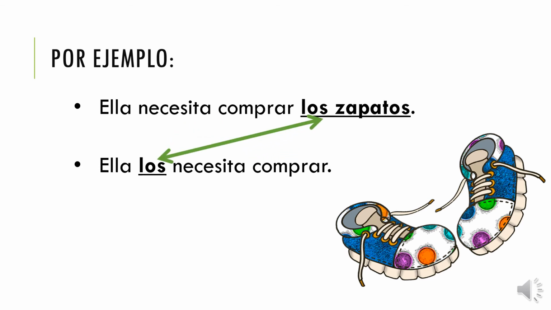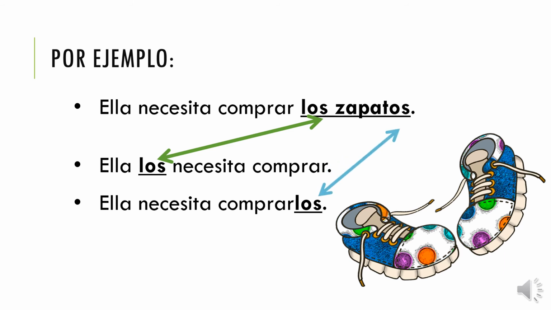But because I have the two-verb rule here, I can write the sentence another way as well. I can attach it to my infinitive, comprar, and my sentence would be, ella necesita comprarlos. Los still takes the place of zapatos, and this is just a personal preference.